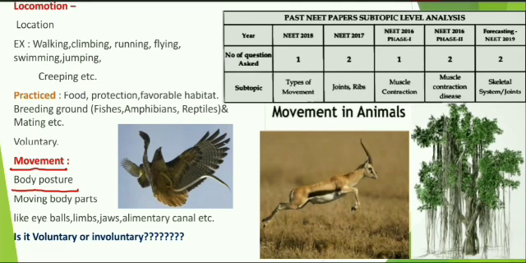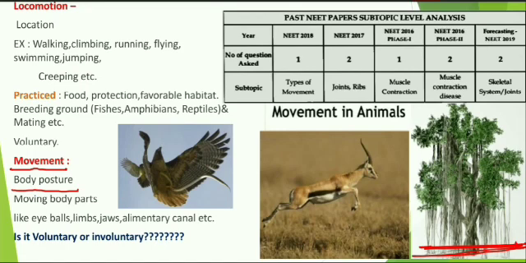For movement, the best example is plants. You have seen all plants are fixed at a particular place, but they can move the twigs, leaves, flowers, etc. This is movement.